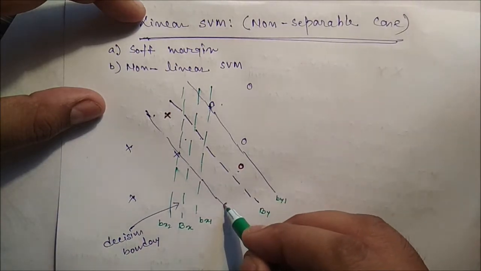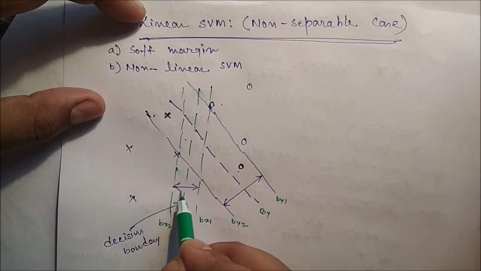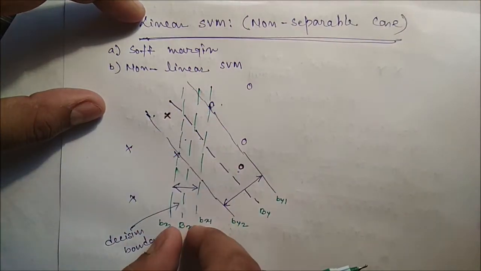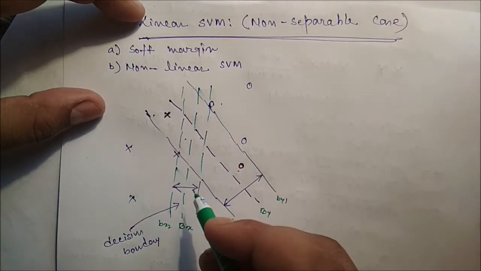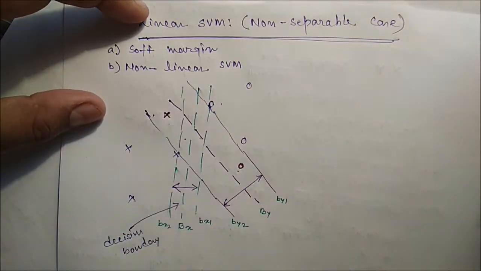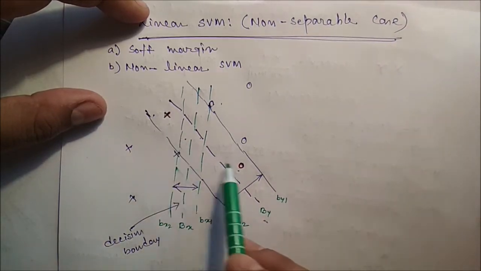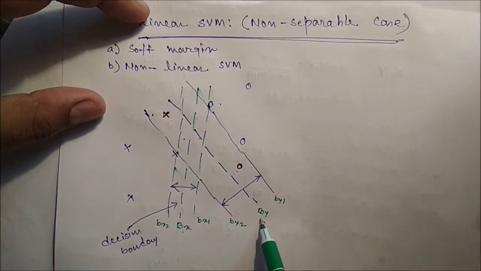So this is our margin, and this is the margin. We have to decide whether we should accept the small pure margin or a larger margin with some errors. We have to decide which margin is better for the generalization error of the problem. Now we can see here the decision boundary By misclassifies two training data, while Bx classifies them correctly.